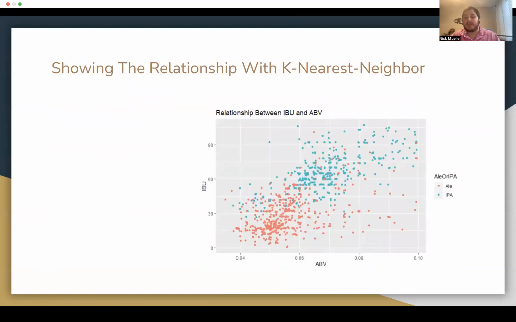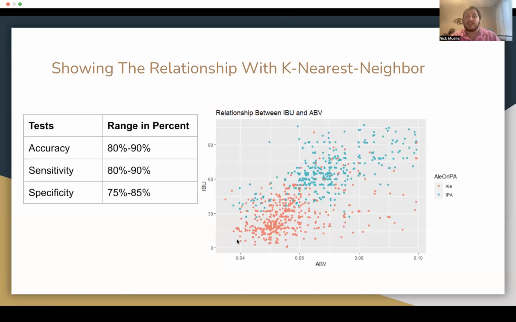Now we would like to show the relationship with a K-nearest neighbor model. This will help predict whether a beer is an ale or IPA, depending on values like ABV and IBU. As we can see here, as ABV and IBU get smaller, beers tend to be more ale. And as ABV gets larger and IBU gets larger, it tends to be IPA, with some outliers of ale being higher in ABV and higher in IBU. The bulk of it is lower.